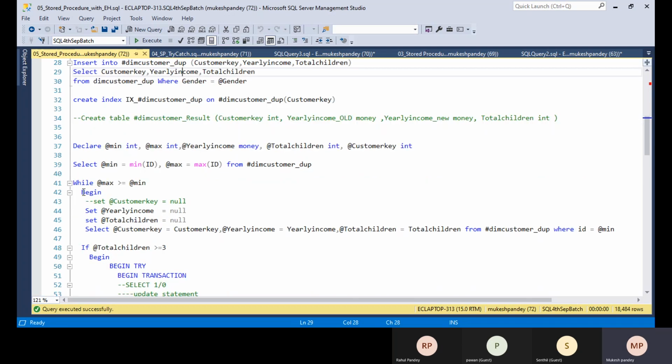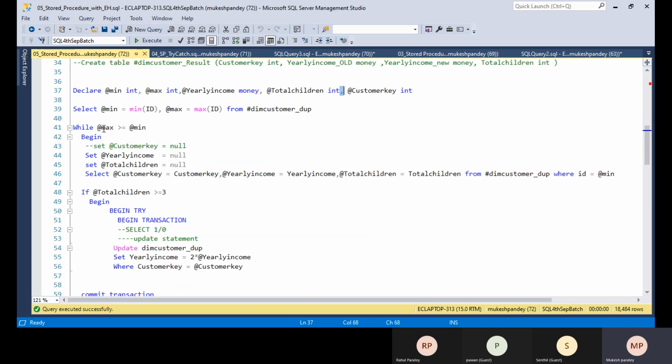Okay. So here I'm selecting the minimum value and the maximum value for looping purposes, along with the yearly income, total children and the customer key. First I'm checking that maximum is greater than or equal to minimum. If the condition is true, it will go into this block. So I'm setting yearly income equal to null and total children equal to null. This is not mandatory, but as per coding best practice, you should always put some null value.